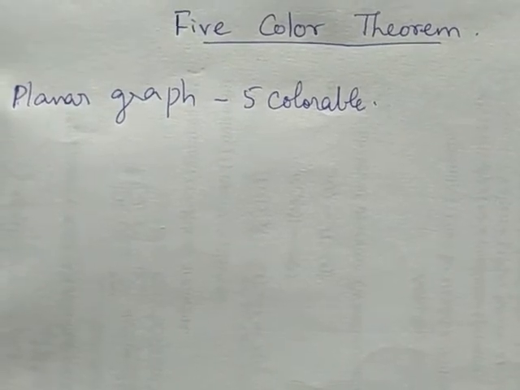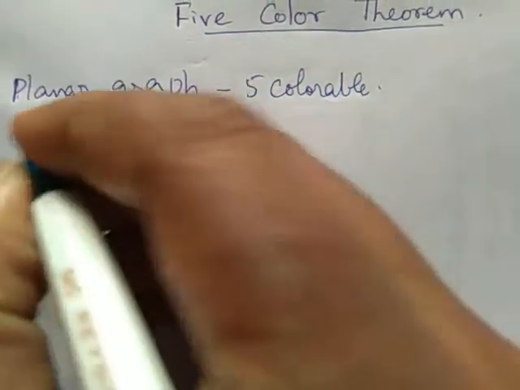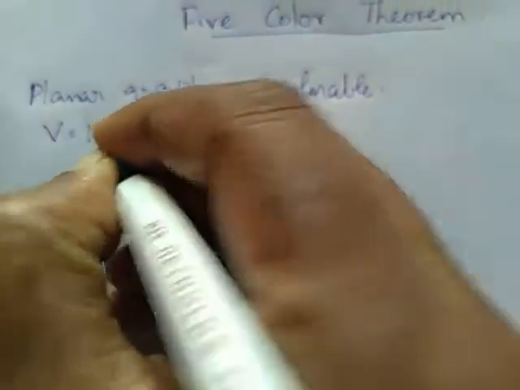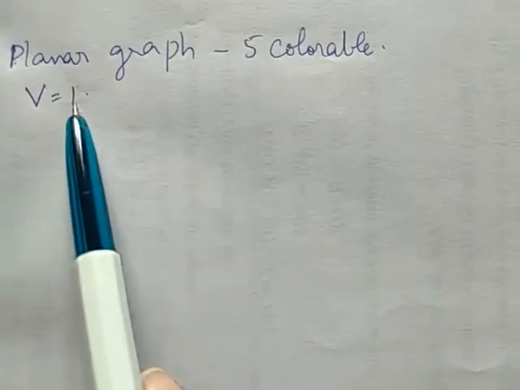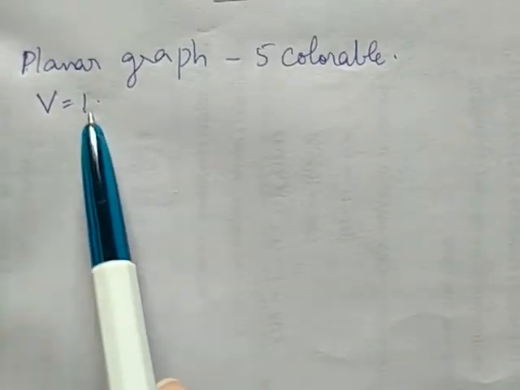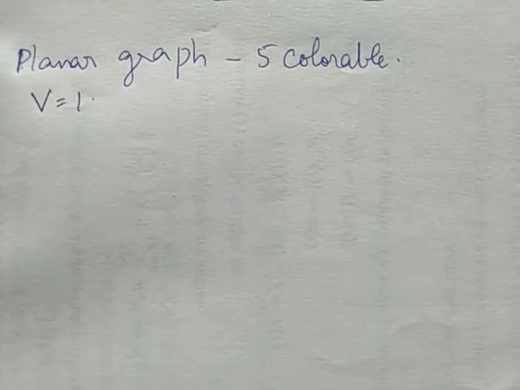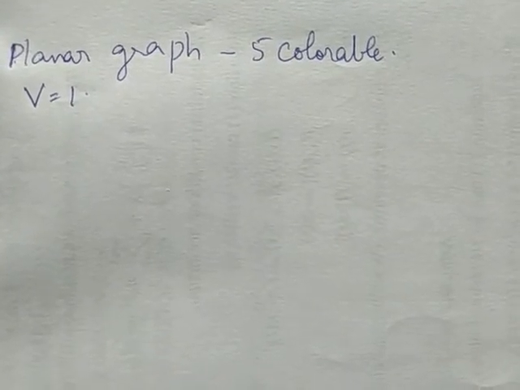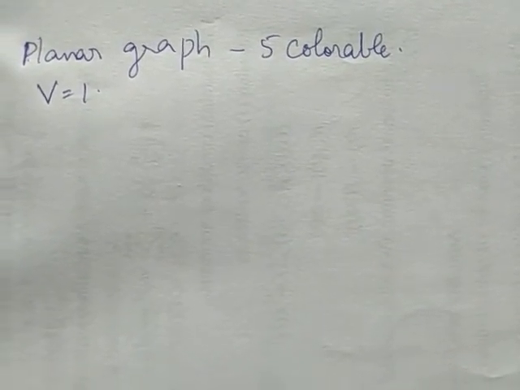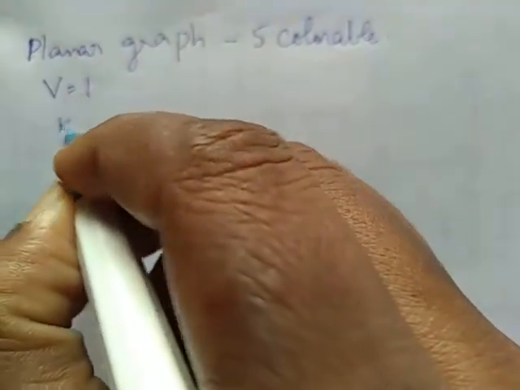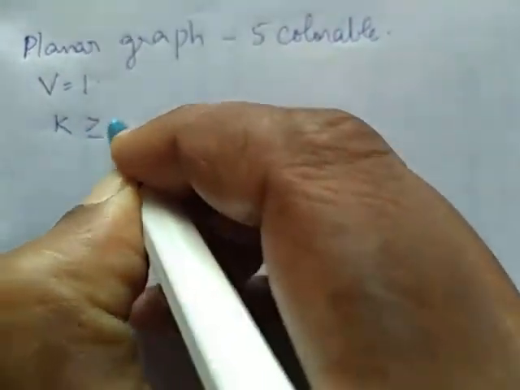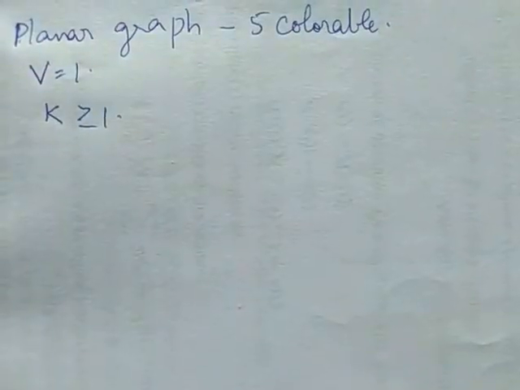Now by induction, if V is 1, if the graph has one vertex, obviously we require only one color to color this vertex. So in this case, the statement is true. Now we will assume that the statement is true for any value of k greater than or equal to 1.